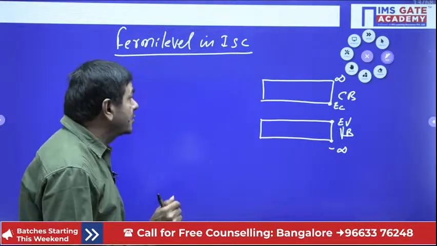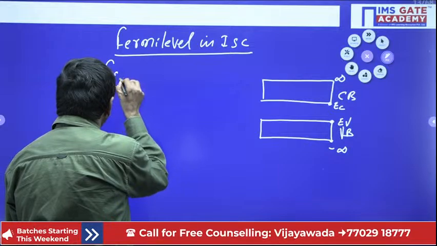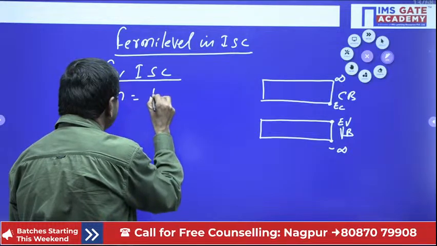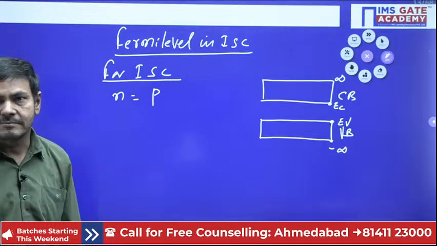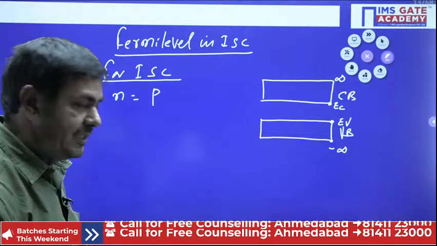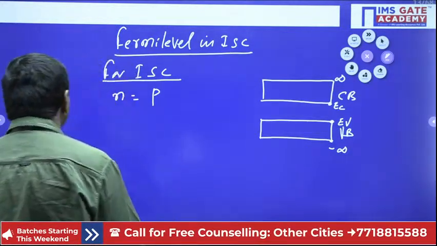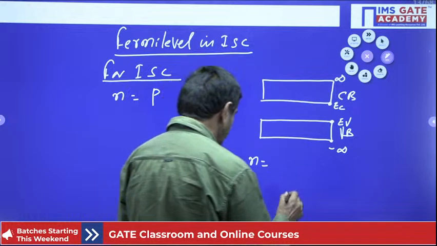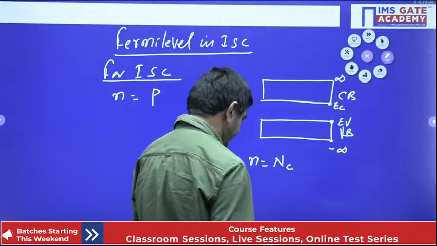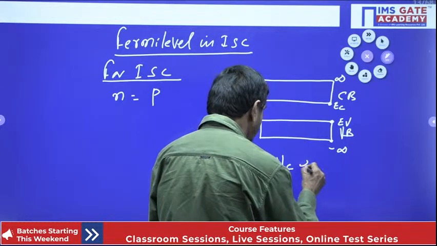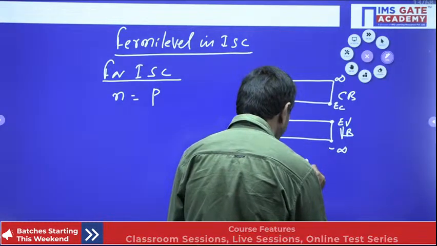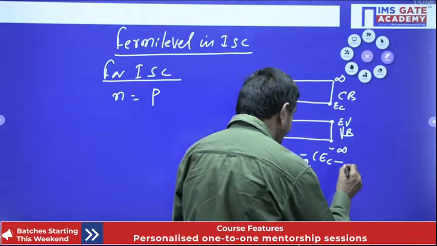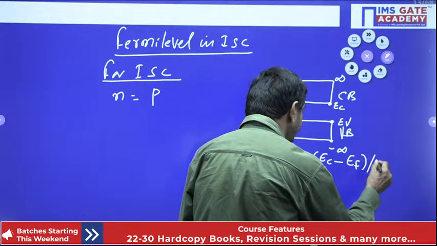We know n equals p. The concentration of electrons is calculated by n equals Nc into e power minus of EC minus EF divided by KT.